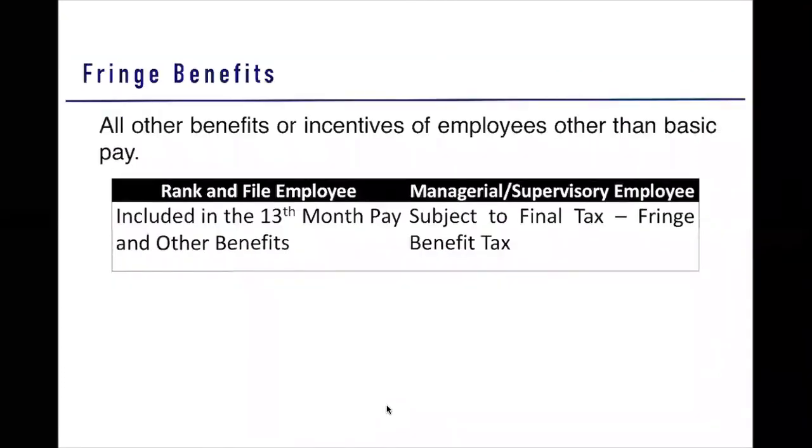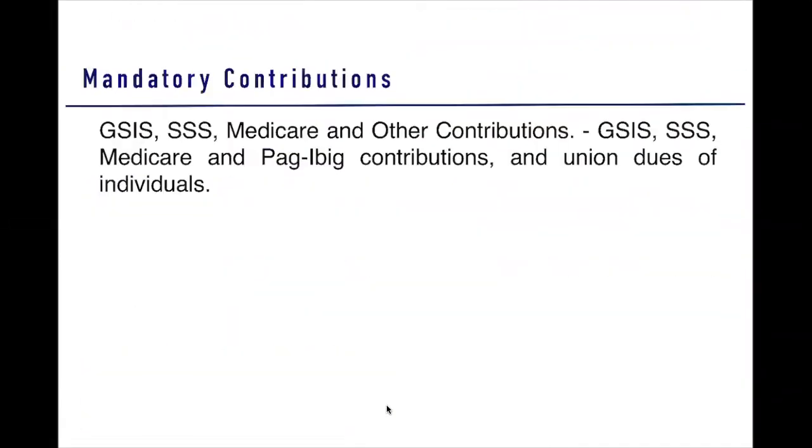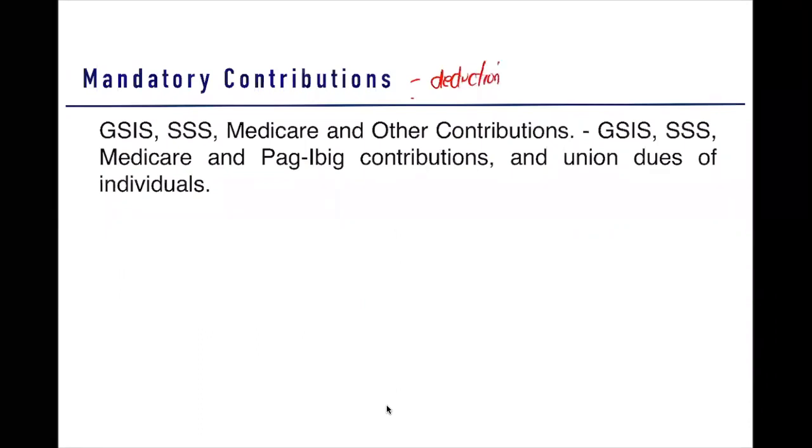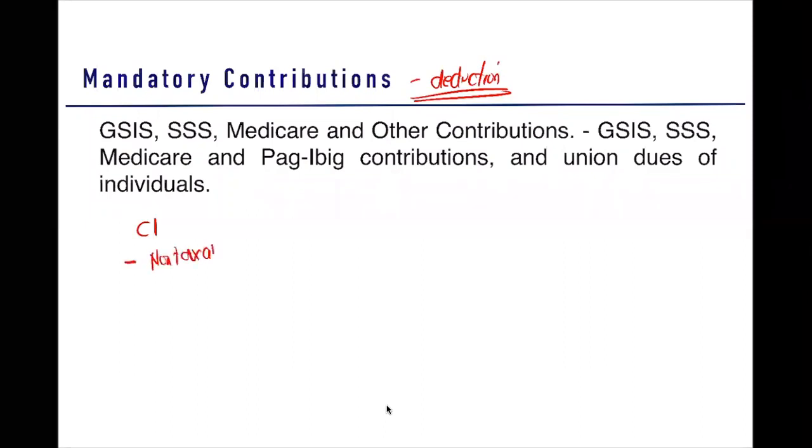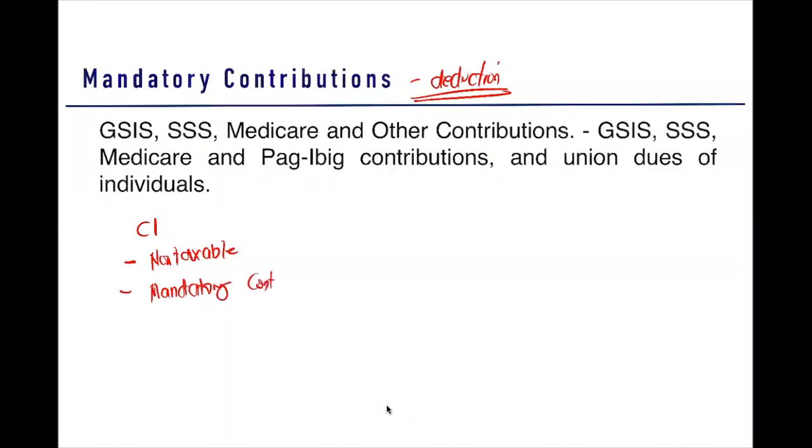So your fringe benefits, I told this one already: rank and file included in your other benefits, managerial, fringe benefit tax. This is just a redundant slide. Mandatory contributions. So what are your mandatory contributions? Take note, mandatory contributions is considered a deduction. So, di ba, compensation income, less your non-taxable, less your mandatory contributions.